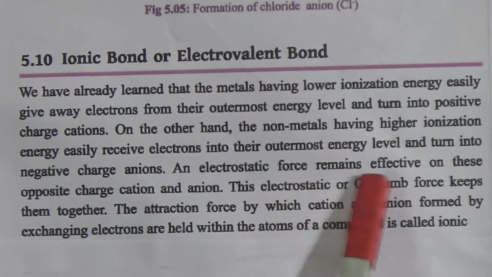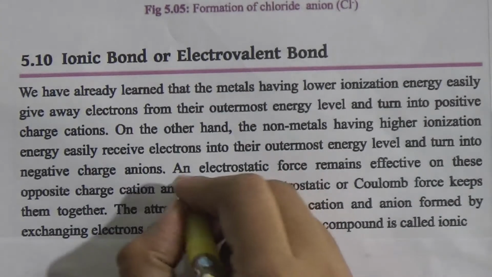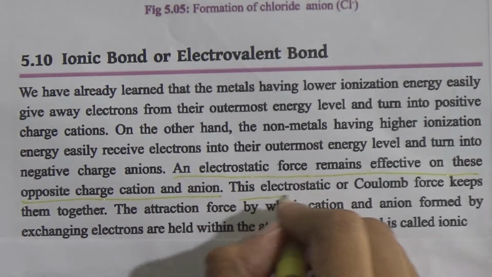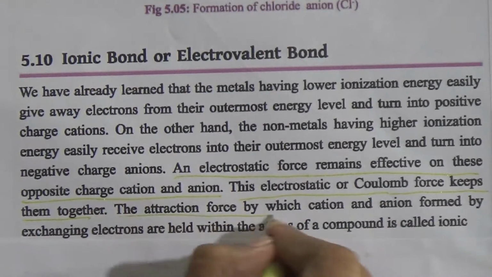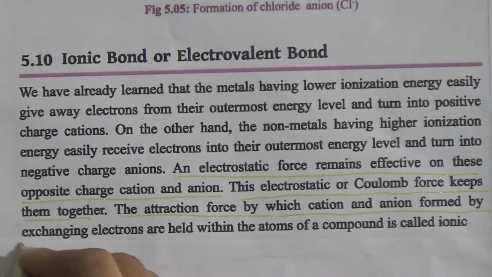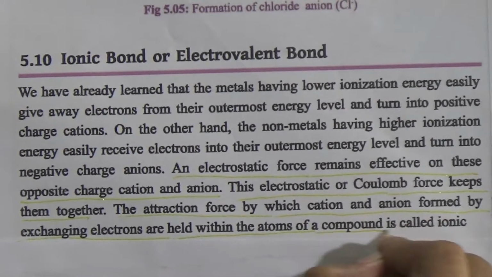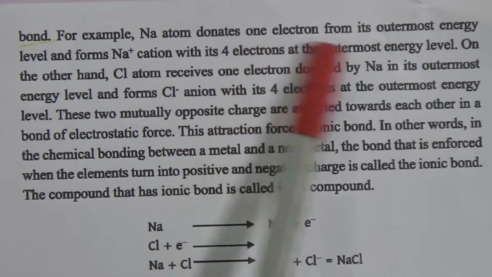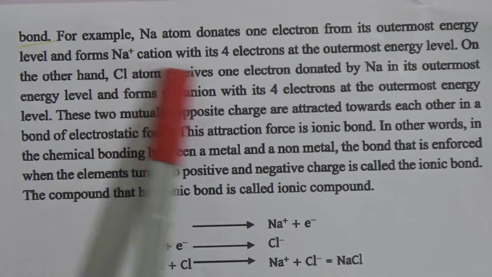Electrostatic force remains effective on these oppositely charged cations and anions. These electrostatic or Coulomb forces keep them together. The attraction force by which cations and anions, formed by exchanging electrons, are held within the atoms of a compound is called an ionic bond. For example, a sodium atom donates 1 electron from its outermost energy level and forms a sodium cation